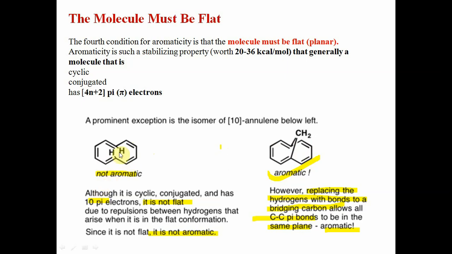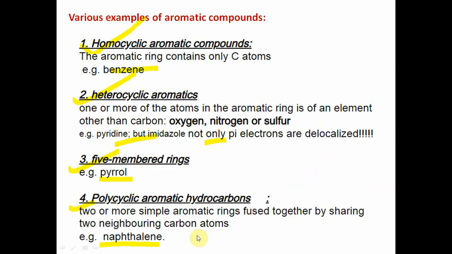The reason is that, due to the repulsion of the hydrogens, this molecule is not flat, and delocalization of these electrons is not possible. The ring current is broken due to the repulsion. The molecular structure is not flat. But here the molecular structure is flat or planar, so delocalization is possible for all the electrons, so this is aromatic. This is the same plane, all carbon-carbon pi bonds, so it is aromatic. Here, not all are in the same plane or in a flat conformation, so it is non-aromatic.